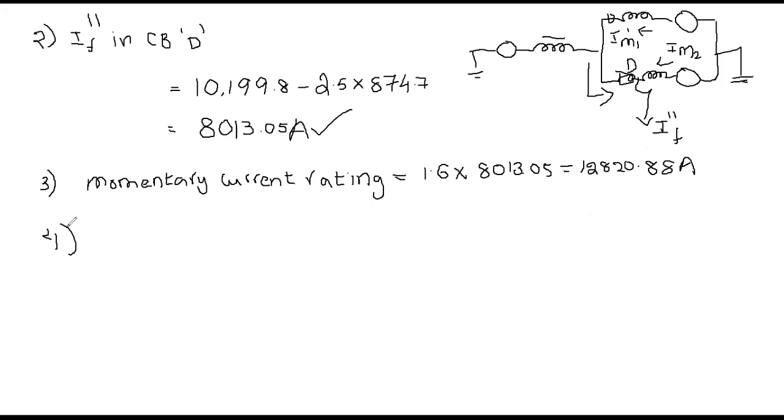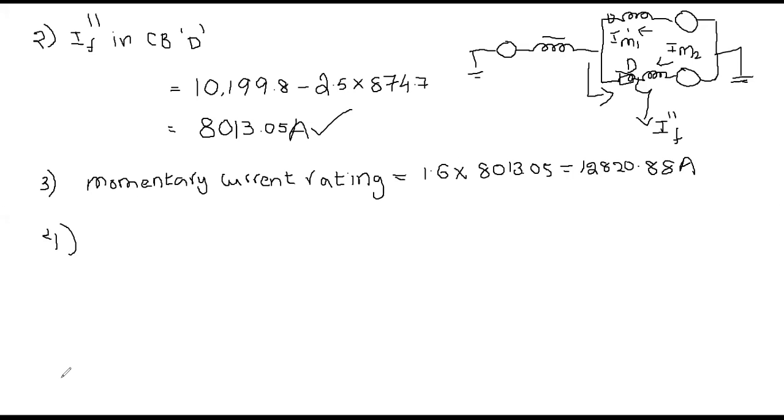So in this way, you are going to determine the momentary current rating of the circuit breaker. That is equal to 1.6 multiplied by 8013.05. You will get 12,820.88 amperes. See, in almost all the cases, I am expressing all the values in terms of a nominal, normal value. So amperes, normal units.